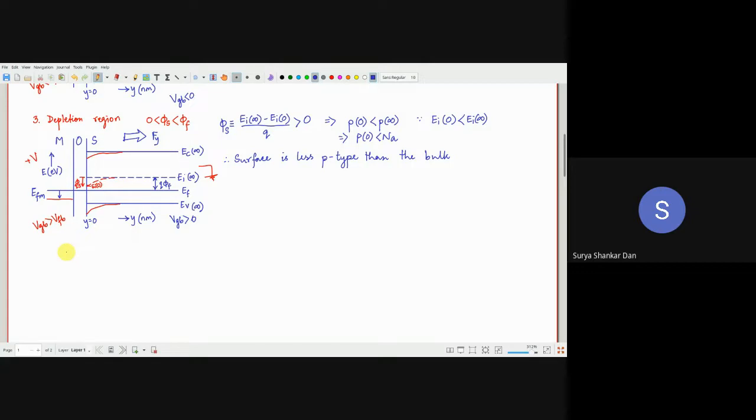Sir, not inversion yet. For inversion you will have to change the voltage, right? So we have actually not gone into that way.